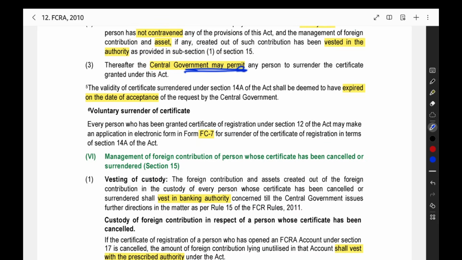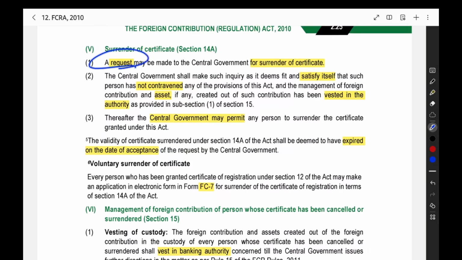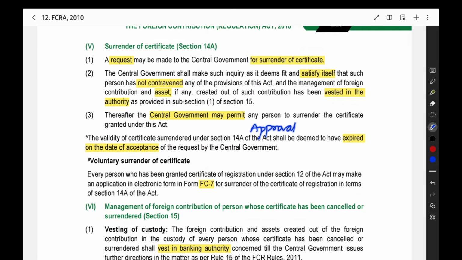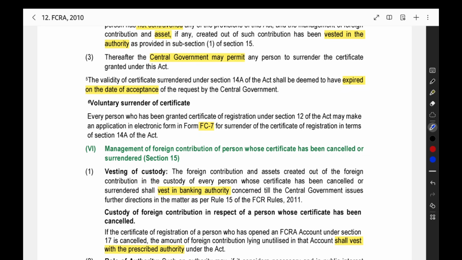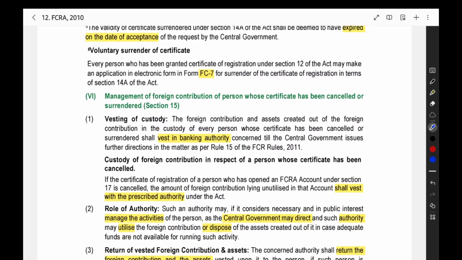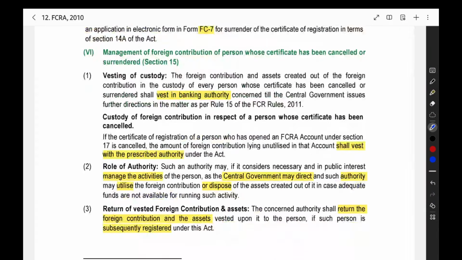The central government may permit any person to surrender the certificate granted under this act. You are making a request. After that, the central government will give you the approval to surrender the certificate. Then, if the certificate is surrendered, the validity will be considered to be expired. It will be considered that the certificate got expired. Then, voluntary surrender. This is the form in which you have to make the application.